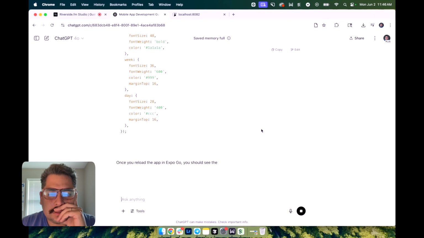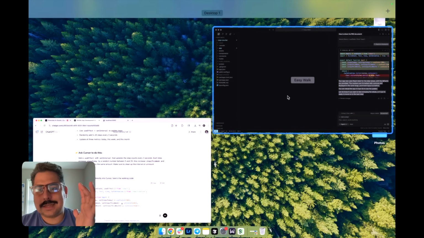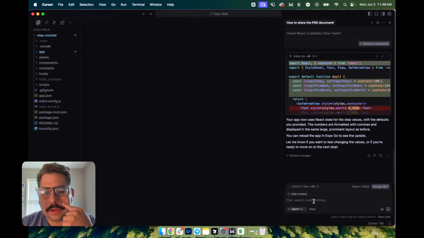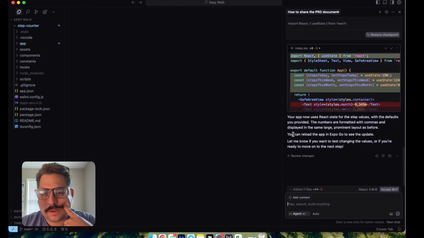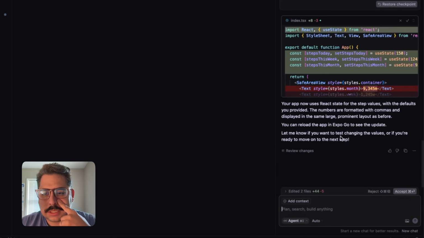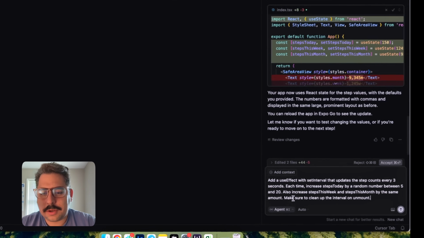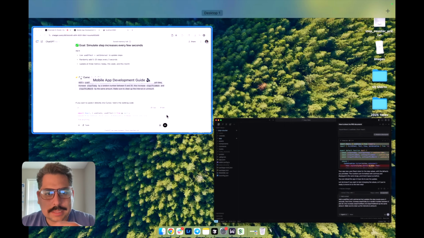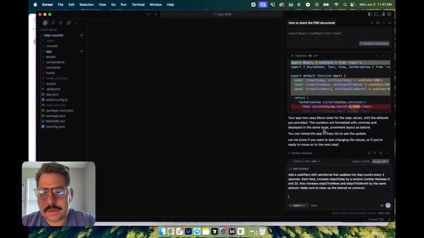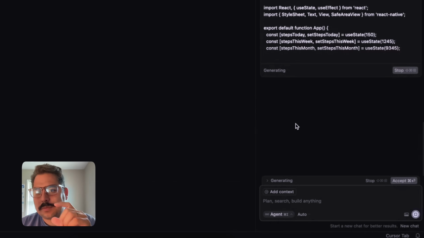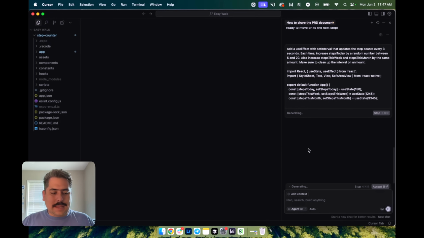A little nervous too. But let's do this, and this will be the last step I take. I'm going to go in Cursor since it has the project, right? Okay, wait, no. Let me know if you want to test changing the values. Yeah, let's trust ChatGPT. This is what I'm learning here. Let's trust the process. I'm going to just keep doing what I'm doing. It hasn't exactly failed me. So let's see. And I think this will be the last step I take.